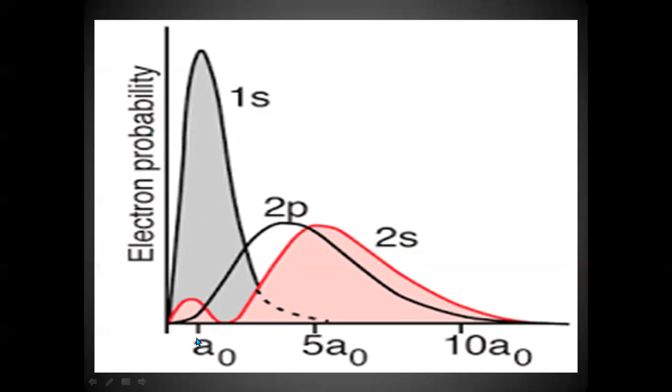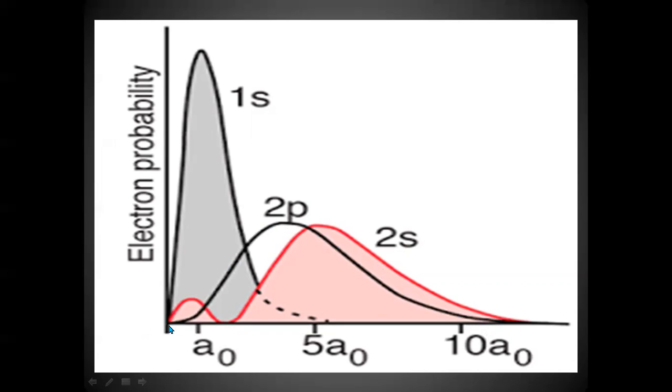Whereas for the p orbital, you can see that the electron density at the center is zero, isn't it? From this graph, it is clear. This is the plot for the 2p orbital.